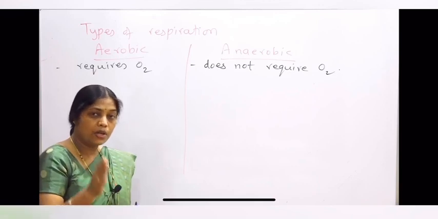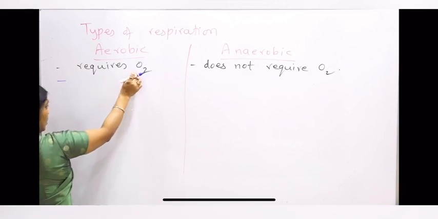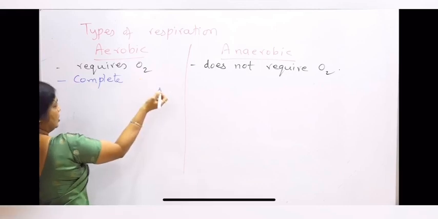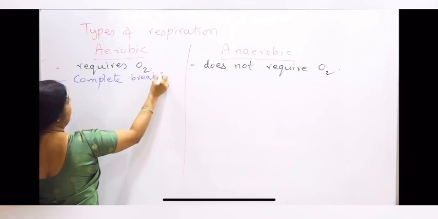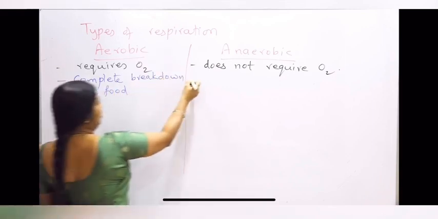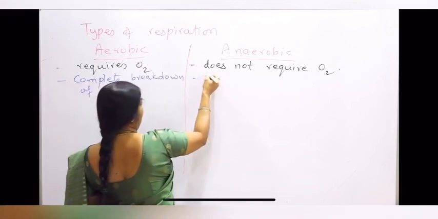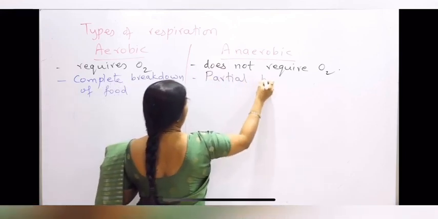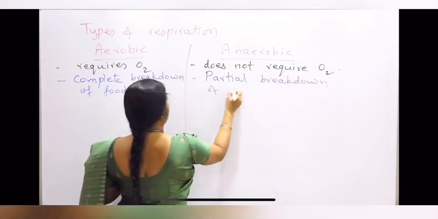Now in aerobic respiration, when oxygen is used, there is complete combustion or complete oxidation or complete breakdown of food. So with the help of oxygen there is complete combustion, oxidation or breakdown of food. But in anaerobic respiration, as it is taking place without oxygen, there will be only partial breakdown or partial combustion of the food.